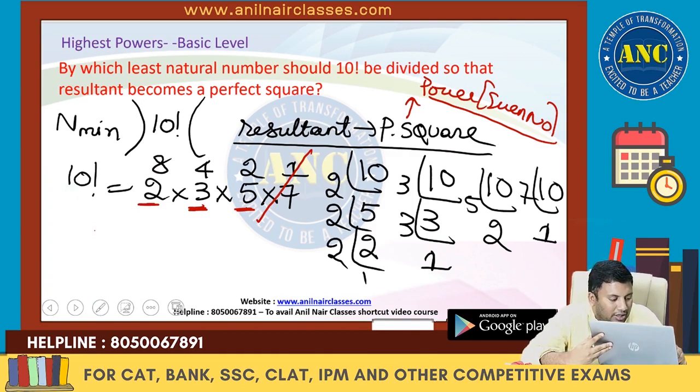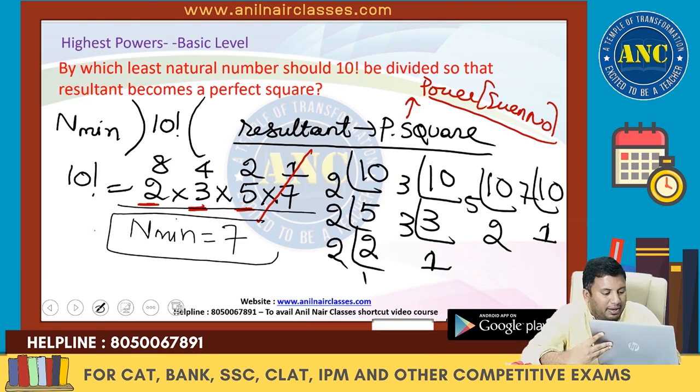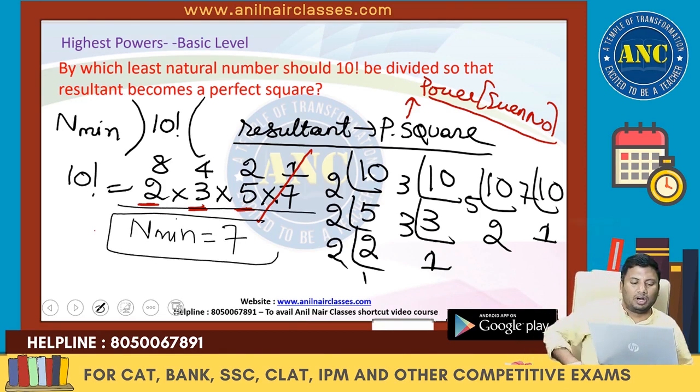N minimum value is 7. If this is divided by 7, 7 will go out. What is the remaining quotient? 2 power 8 is a perfect square.